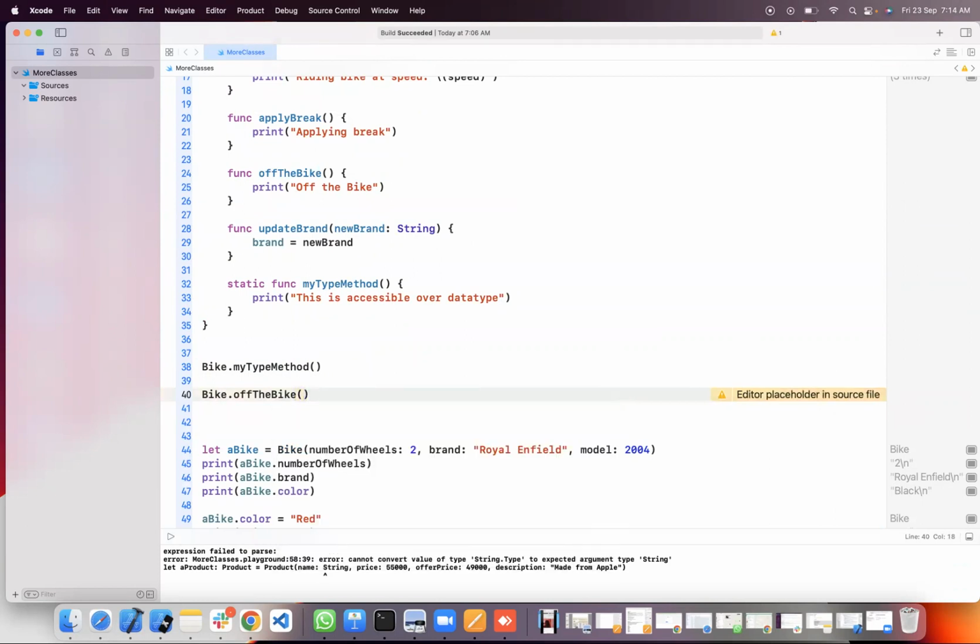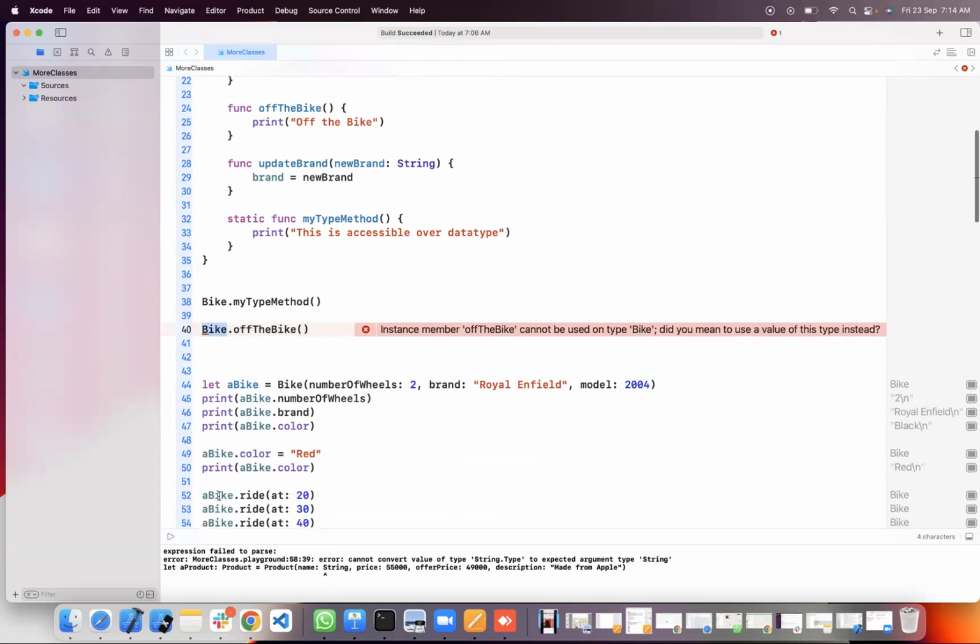This is not acceptable. Instance member of Bike cannot be used on type Bike. Actually, this is instance method. This cannot be used on the Bike class, the data type. On top of type, it is not allowed. On an instance, it is allowed.